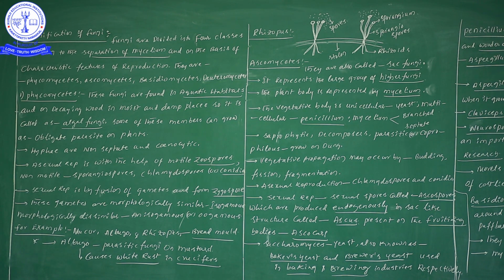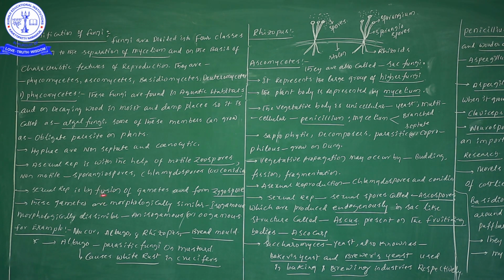So in the previous video we have seen that asexual reproduction takes place through zoospores, or motile zoospores, and also non-motile sporangiospores, chlamydospores, or conidia. Likewise, there are different types of asexual reproduction that we can see. Next one is sexual reproduction.